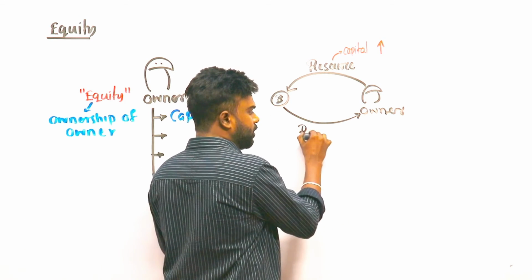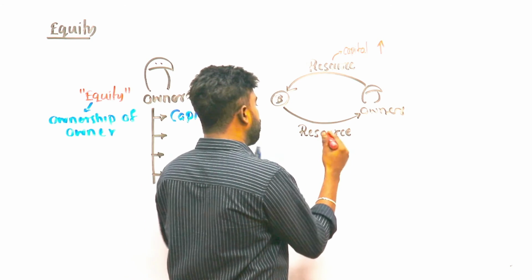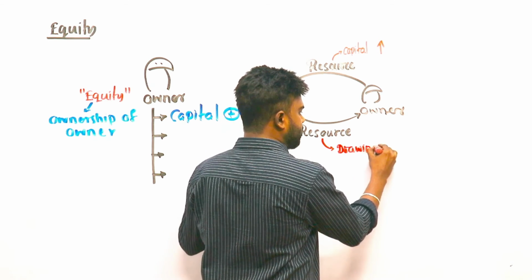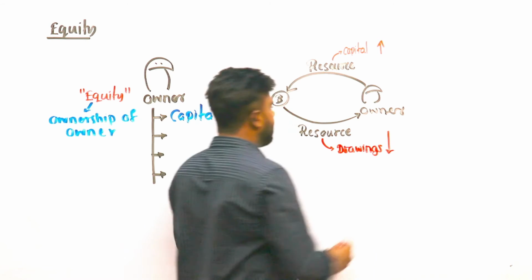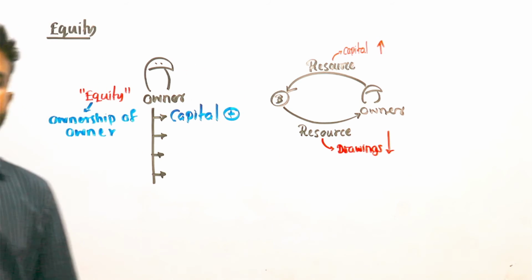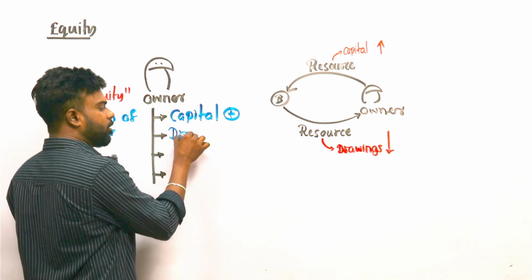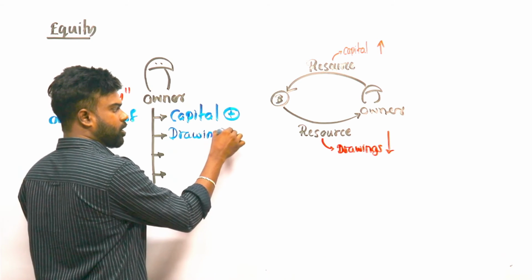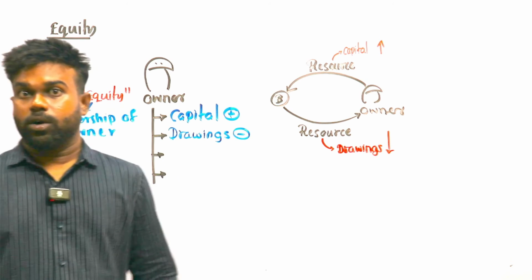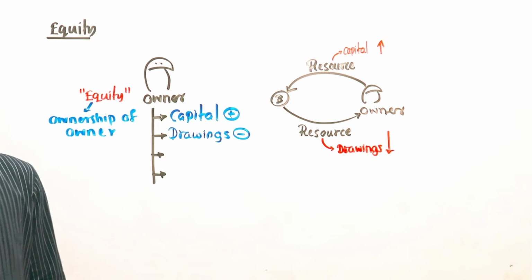So what do we call it? We call it drawings. Owner's ownership decreases. The owner is getting business resources for his personal use. Suppose the owner goes home with the money, the money decreases. This is an owner's ownership decrease, not an expense. This is drawings. Understand? Owner's transactions: the owner provides capital, ownership increases. Owner withdraws, we call it drawings,